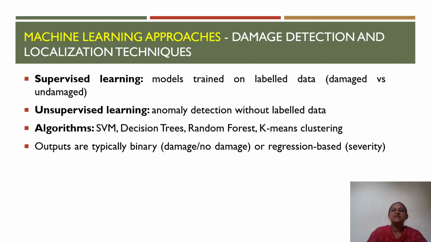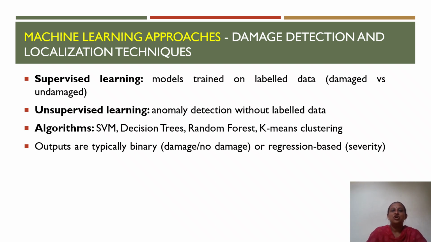In unsupervised learning, the model learns the normal behavior of the structure, and whenever there is some deviation in the data or in the measurements obtained from the building, that can be easily identified, and that deviation indicates that damage has occurred in the structure. Although localization is more challenging in unsupervised learning, anomaly patterns from different sensors can help estimate the damage region.